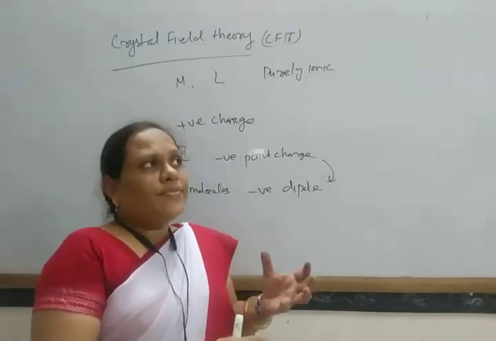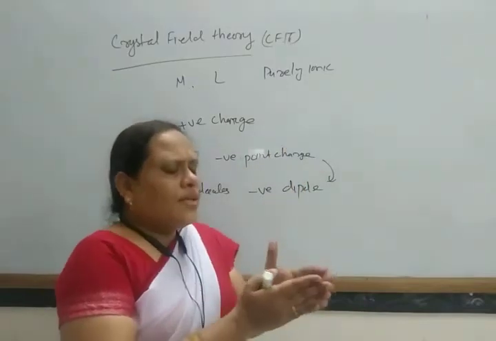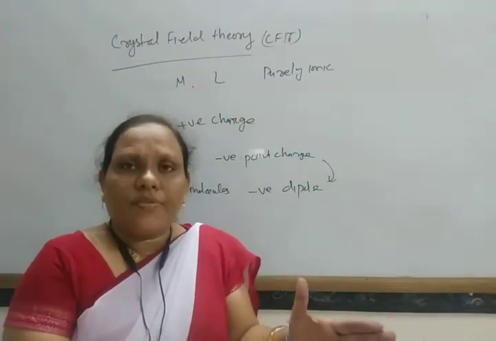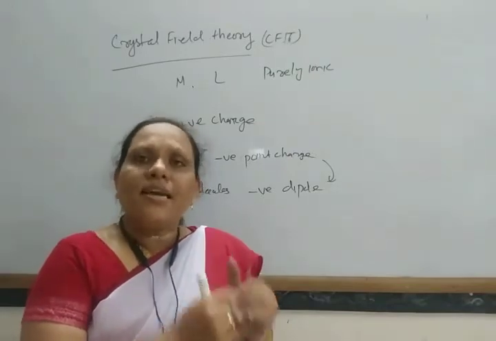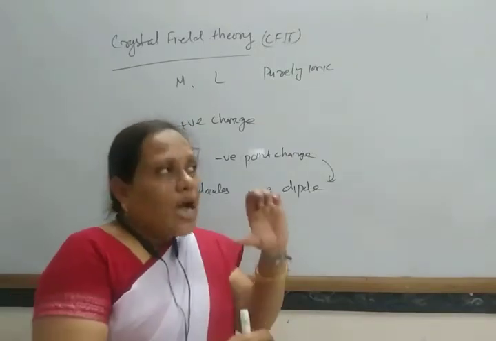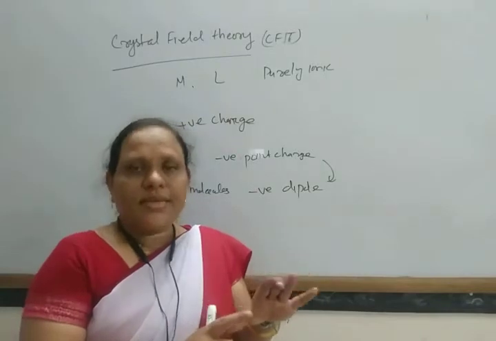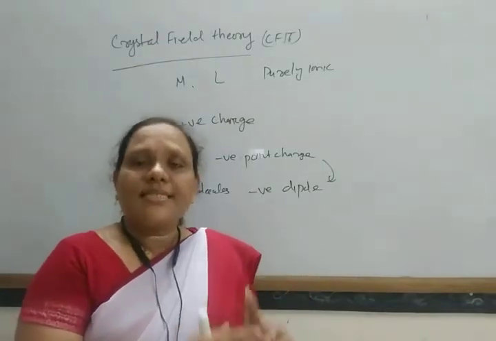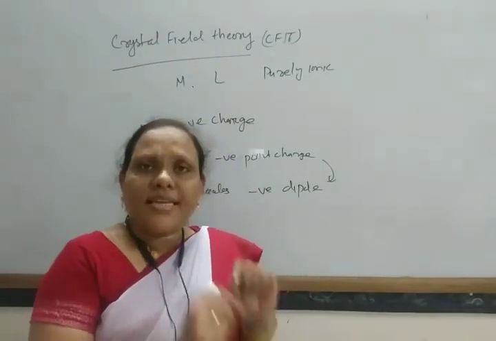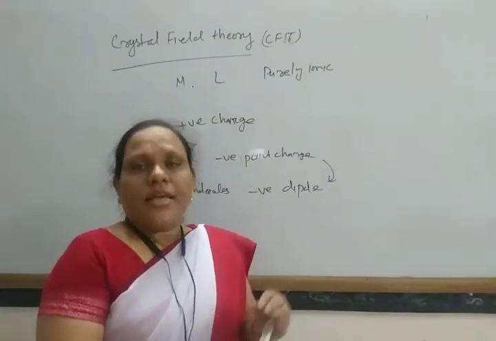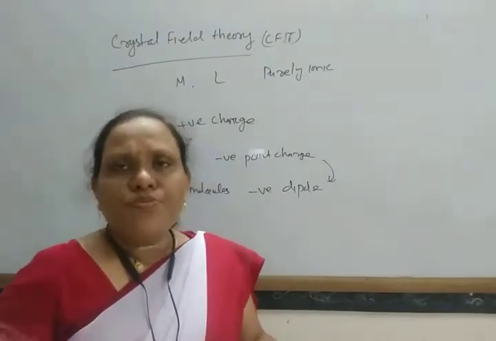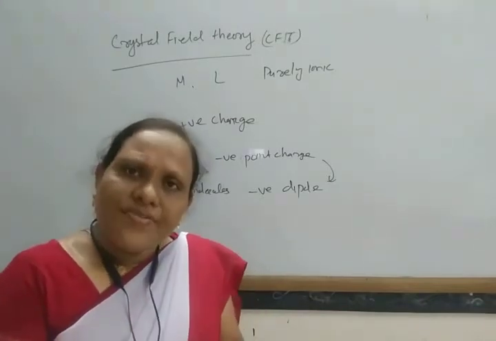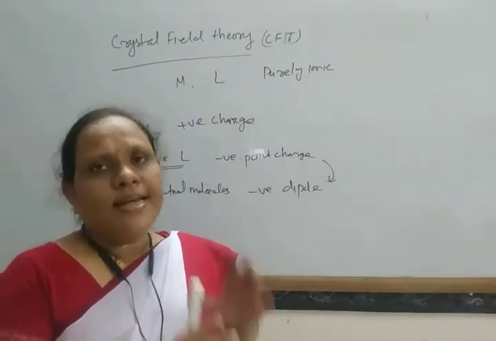In this way, the d orbitals split. This splitting of the d orbitals is known as crystal field splitting. How much splitting takes place depends on the field strength of the ligands. If it is a strong field ligand, the splitting is more, and if it is a weak field ligand, the splitting is less.